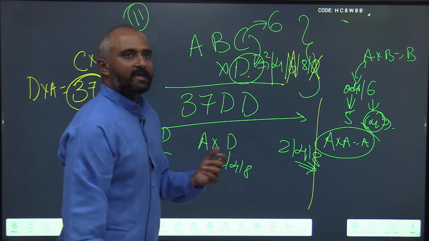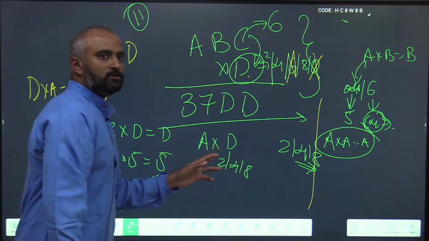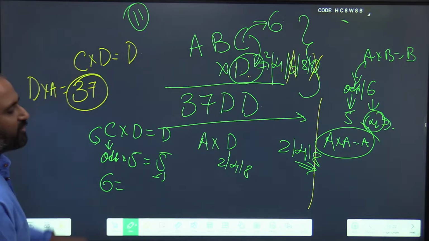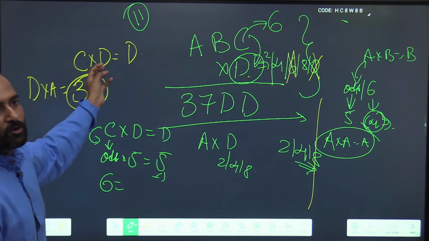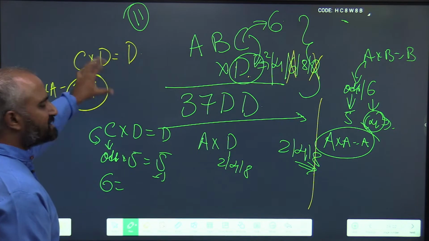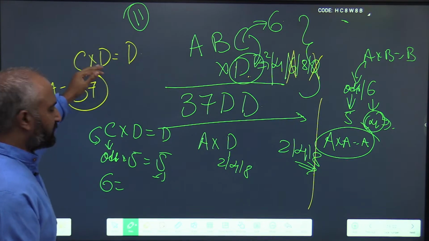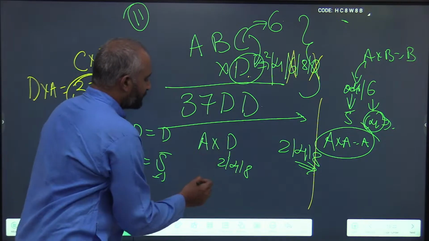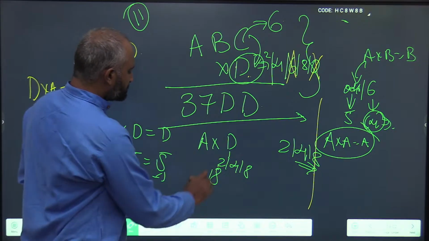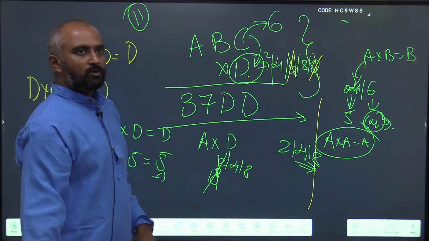Maximum for A is 9. 9 2s are 18. You see, A into D should be in the vicinity of 37. You got some result and you will add some carry. So considering the carry, it should be in the range of 37. But A into D, the maximum you can get is 18. So 2 is ruled out, right?